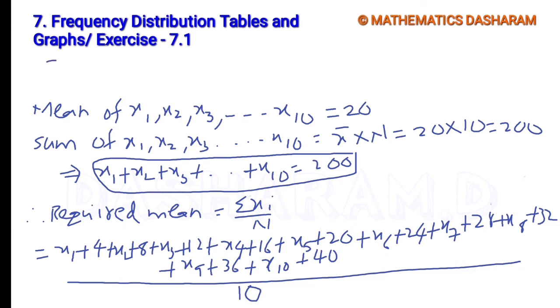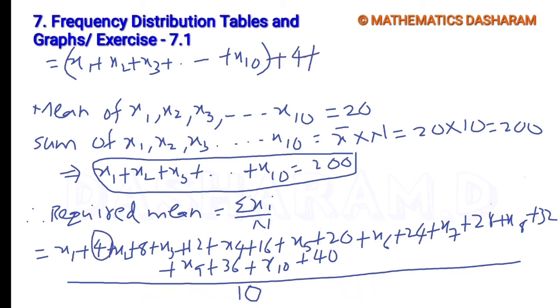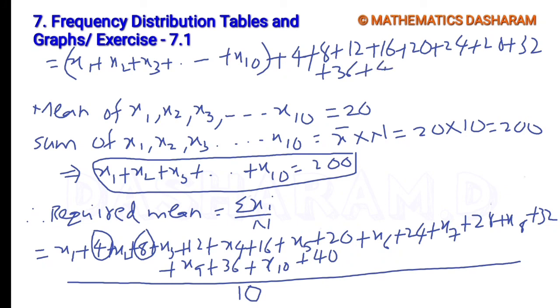Now write the variables at one place: x1 plus x2 plus x3 plus dash plus x10. These are the variables. Next the numbers: first 4, second 8, then 12, 16, 20, 24, 28, 32, 36 plus 40, total divided by 10.